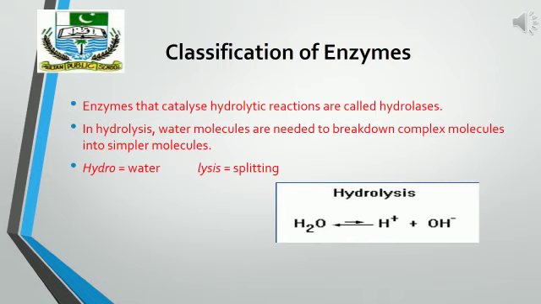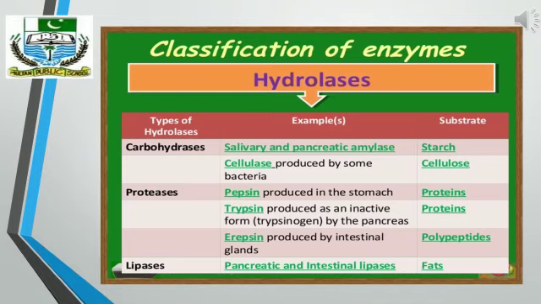What is hydrolysis? Hydrolysis is the breakdown of complex molecules into simpler ones with the help of water molecules. As you can see from the name, hydro means water and lysis means splitting. So splitting of complex molecules into simpler ones with the help of water molecules, that process is called hydrolysis. And those enzymes that catalyze hydrolytic reactions are called hydrolases. Now this is the table which represents different types of hydrolase enzymes.